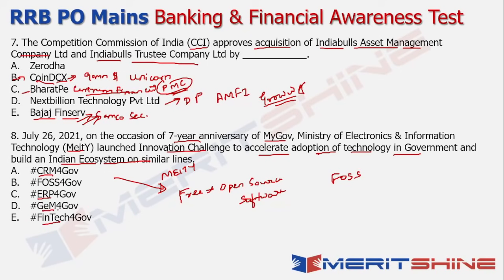Now, talking about GEM, it refers to the government e-marketplace, which again is a forum where you can ensure that any kind of supplies required from a government standpoint can be accessed from that portal. So that is your government e-marketplace. So these are the other options. The answer in this case is FOSS for government.